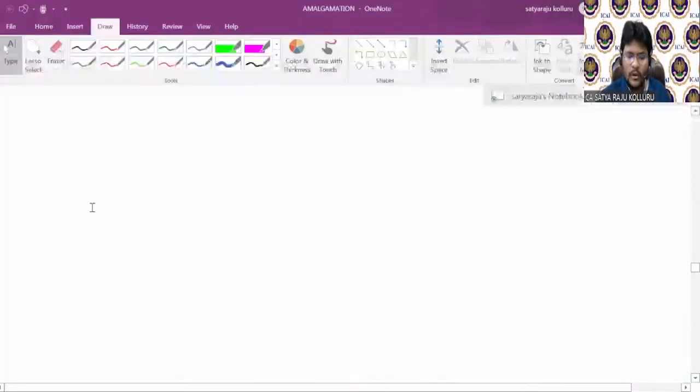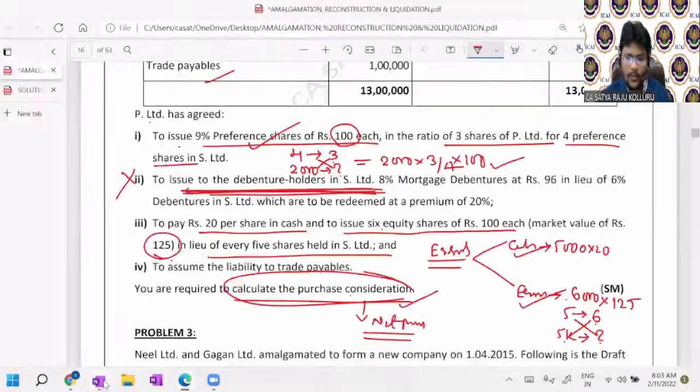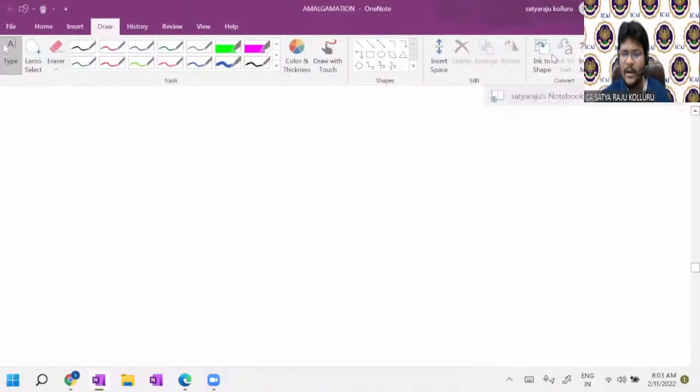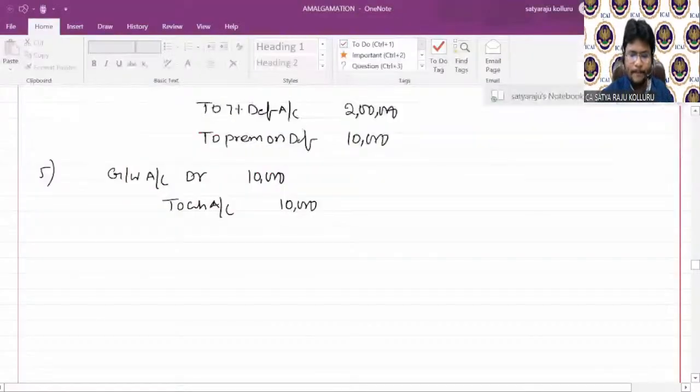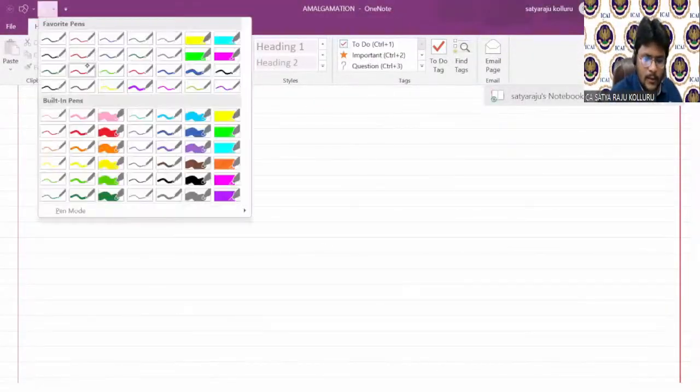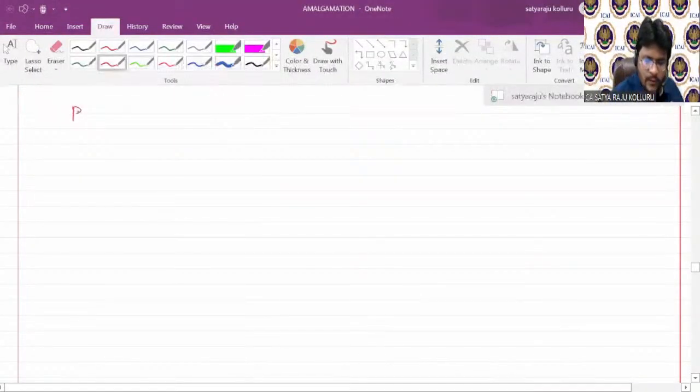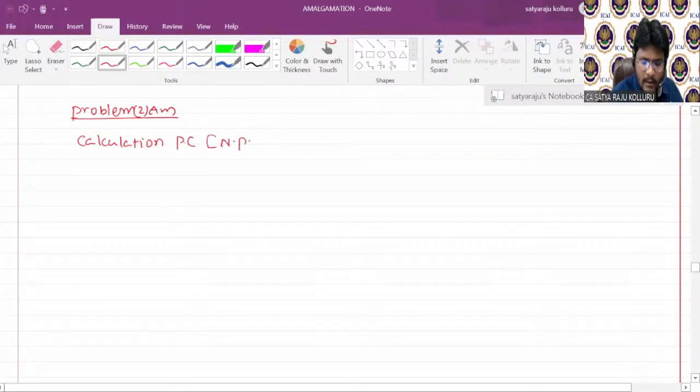Coming to my OneNote. So let us quickly complete this problem. Only calculation part is pending. Remaining all is completed already in the material itself. How you should present? For that purpose only I am doing the problem in OneNote, nothing else. Tell me, guys, calculation of PC. In which method? In bracket, net payments method.